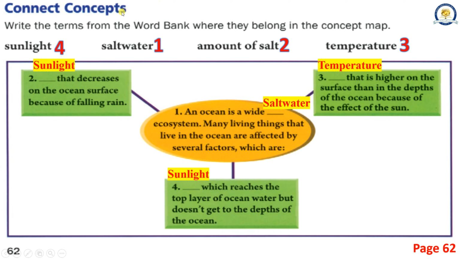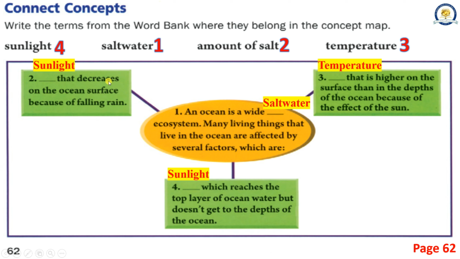Connect concepts. Write the terms from the word bank where they belong in the concept map. Sunlight. Salt water. Amount of salt. Temperature. 1. An ocean is a wide saltwater ecosystem. Many living things that live in the ocean are affected by several factors, which are: 2.